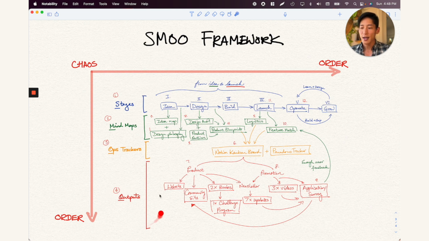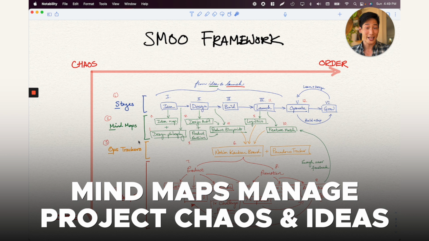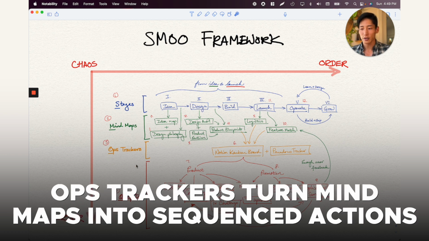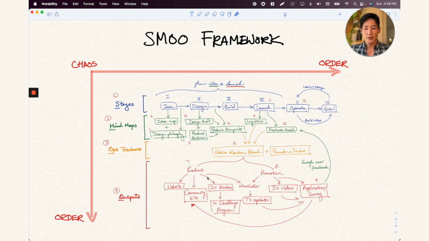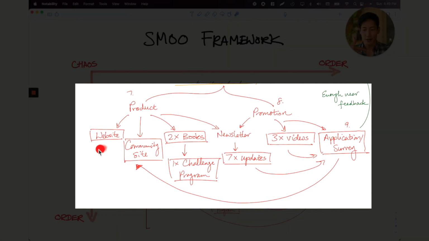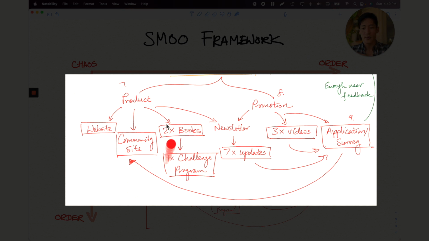And then we've got the outputs. Now we're going more and more towards order, right? If my maps are to manage the chaos of a project, then the project trackers bring that into more of an orderly sequence, which then can be divvied up and built into the outputs. In MyMapNation's case, the outputs or deliverables and milestones are divided along product and promotion. On the product side, it's the website itself, then the community site on Circle, the 2 mind mapping books I wrote, which I then turned into a 7-day program for our members.